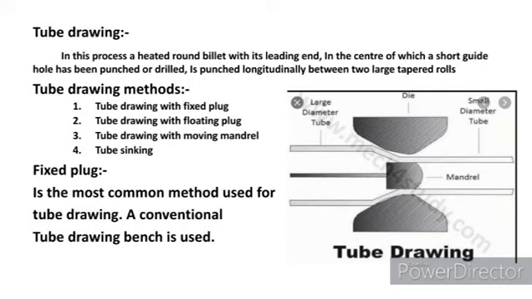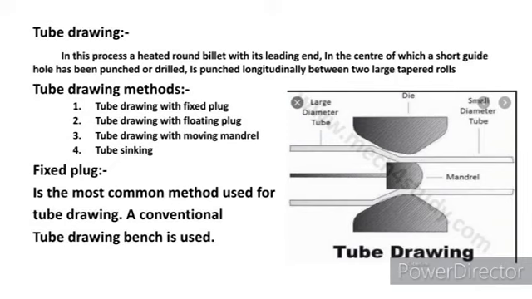Tube drawing. It is used to put a hole or drill a pipe or a metal rod to make a hollow shape in it. The main products produced in tube drawing are tubes, pipes, etc. The tube drawing method can be classified as below: tube drawing with fixed plug, tube drawing with floating plug, tube drawing with moving mandrel, and tube sinking.